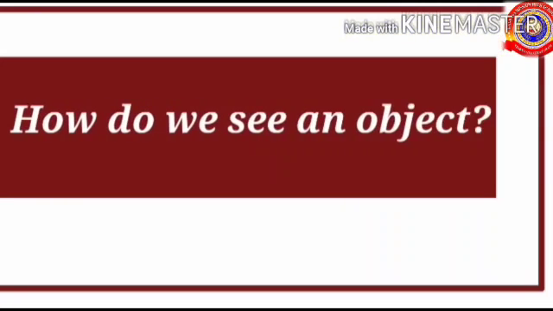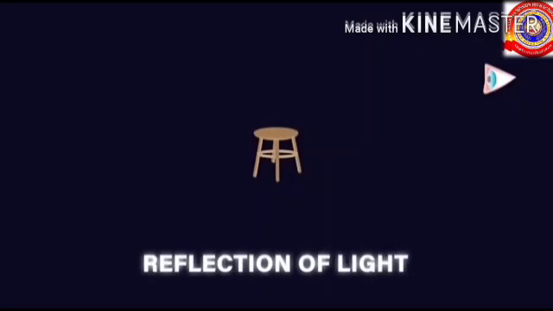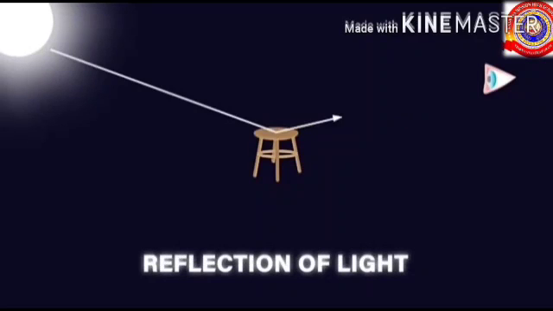Have you ever thought about how we see an object? Let's see. We are able to see objects because of the reflection of light. The light reflected from the object reaches our eyes. Thus we see an object. Where does this light come from? Yes, this light is nothing but the light coming from the sun.